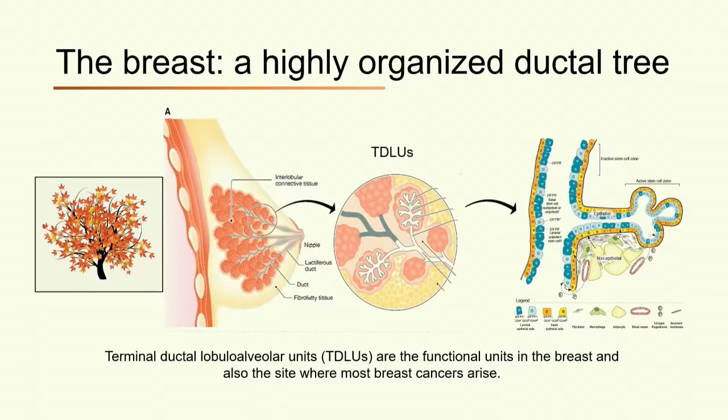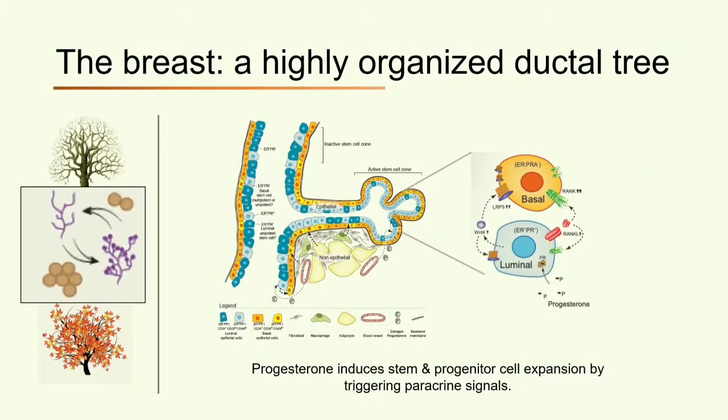Mammary ducts have two layers, each containing stem or progenitor cell subpopulations. These cells drive morphological changes and are also suspected culprits in breast cancer initiation. That is why we learned to purify and started to study such mammary cell populations. As a result, we found that TDLU-like structures cyclically develop and regress in response to the ovarian hormone called progesterone.